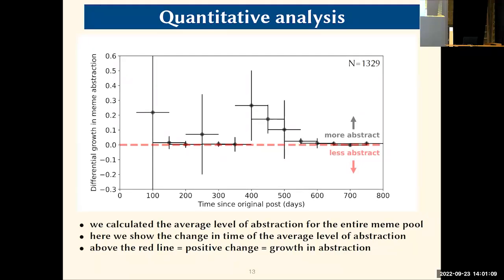But we see that on average, memes actually over time get more and more abstract. So they go more and more in the direction of changing the text, changing the picture, relying on the knowledge of the meme and of the template. So this plot is also consistent with the hypothesis that maybe memes are either in general more abstract or maybe do not change in abstractness, but we show that they never get less abstract over time. So there's a tendency for, in general, more abstraction.